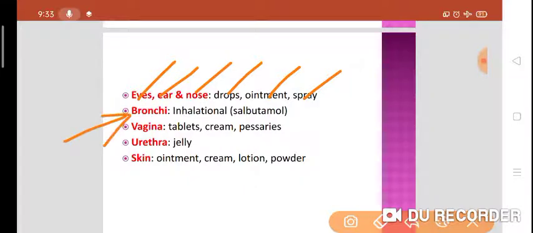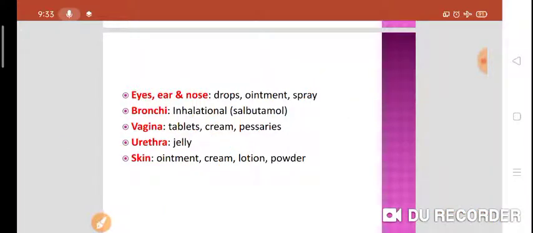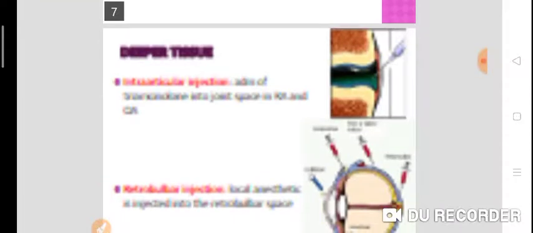In case of bronchi, mostly we prefer the inhalational route. Salbutamol and other antiasthmatic drugs are given via inhalational route. Then in case of vagina, we can use tablets, creams, pessaries, and urethral jellies are present, and in case of skin, we use ointment, cream, lotion and powder. So basically, all these are the different sites where we can use the topical preparations.